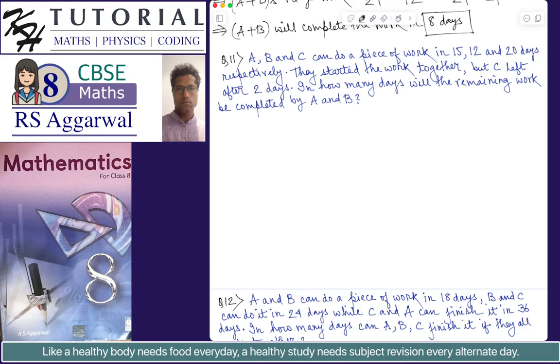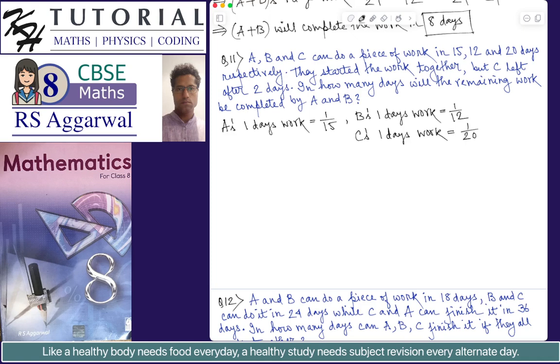So A's 1 day's work is 1 by 15. Similarly, B's 1 day's work is 1 by 12 and C's 1 day's work is equal to 1 by 20. We also have to find the work done by A plus B in one day.